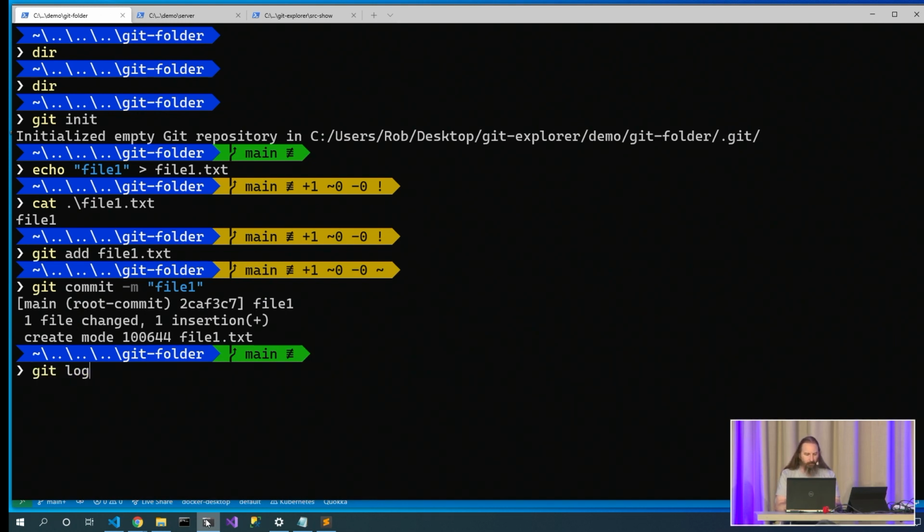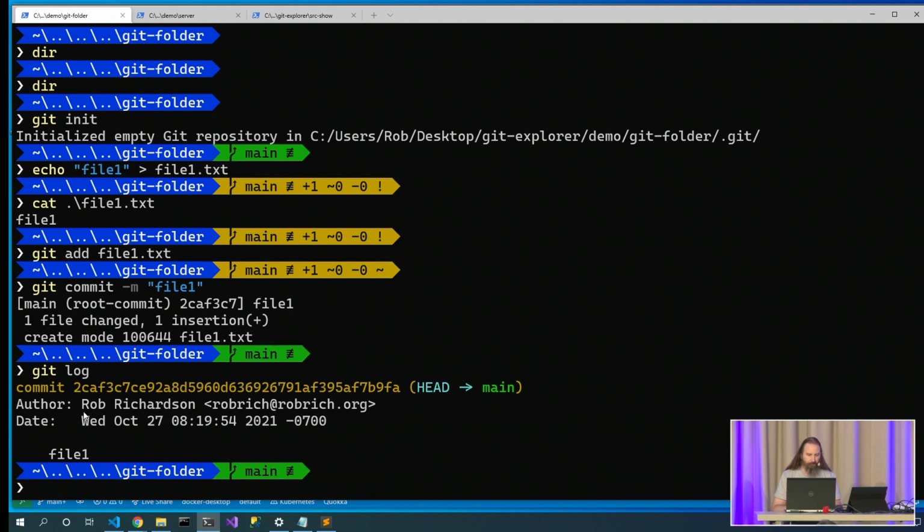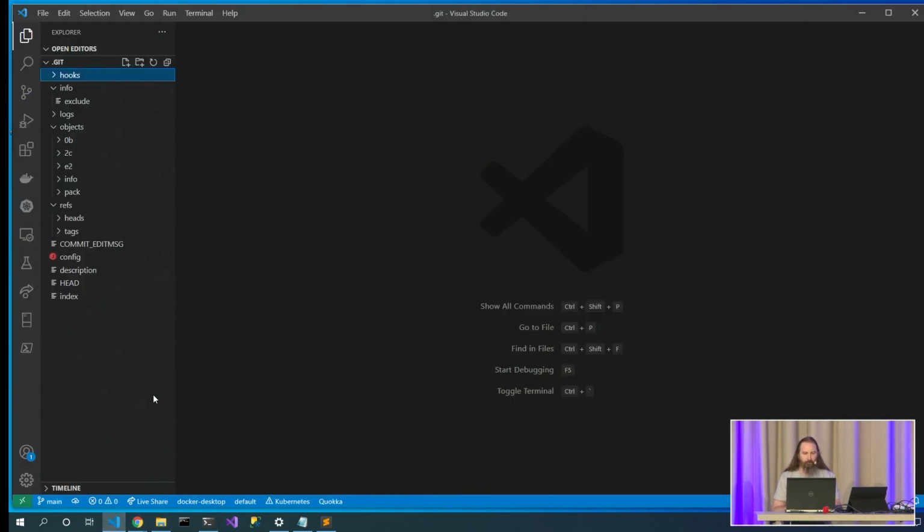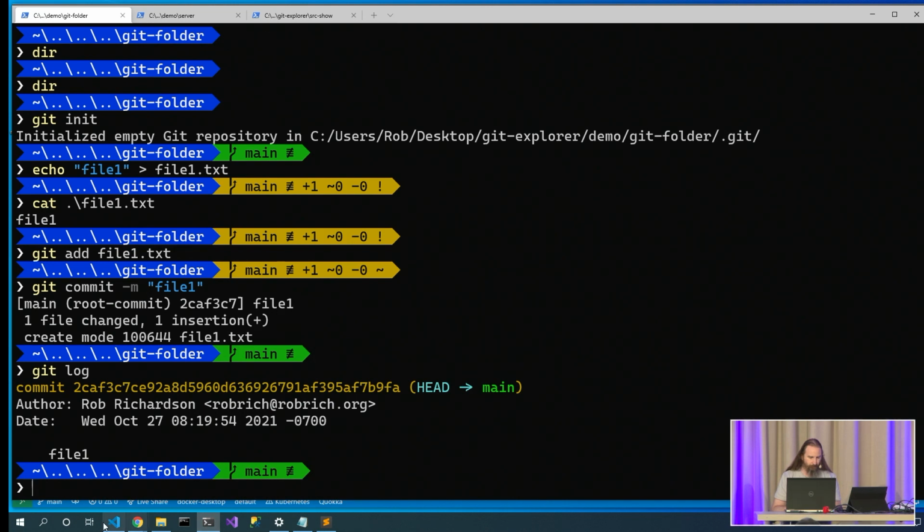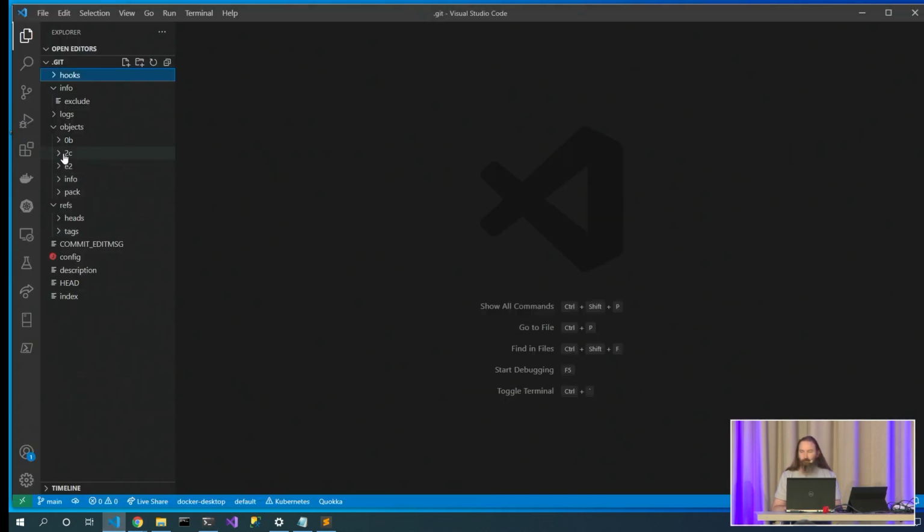If we say git log, we can take a look at the details, and 2caf3c7, that's our commit. It was created right now by this guy. And so we can now take a look inside of our .git folder, and we have a few more files that we didn't have before. Here in the objects folder, we have this folder, what was it, 2C? Hey, there's a 2C folder. That's pretty cool. Let's open up the 2C folder. And we've got an af3c7 file in there.